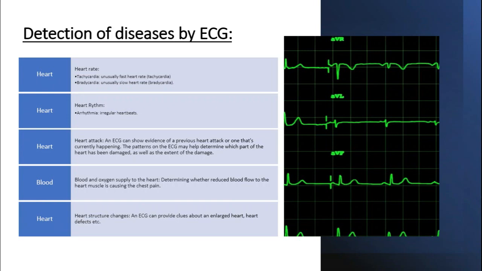Fourth, the blood and oxygen supply to the heart. It can tell us if there is an inadequate blood supply to the heart, which is causing chest pain. And the fifth is heart structural changes. If the heart is enlarged or if there are any defects in the heart, an ECG test can determine and detect it.